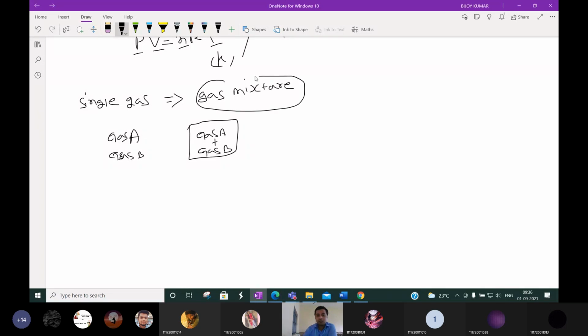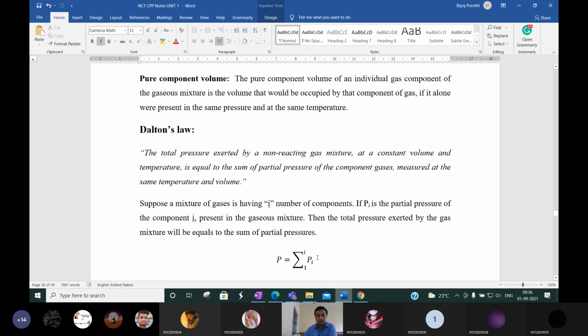For gas mixtures, there are two important laws. First law is Dalton's law. Second law is Amagat's law. Please listen to these two things, very important. Let me discuss the first one.